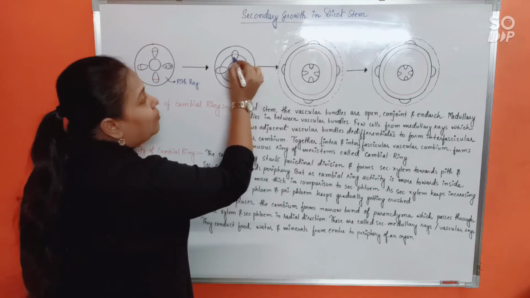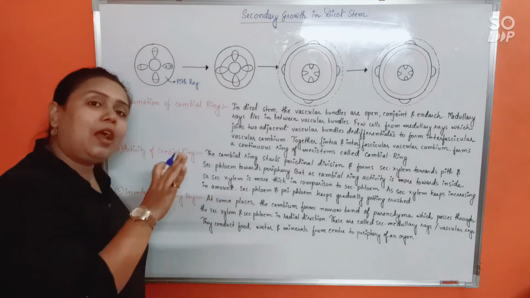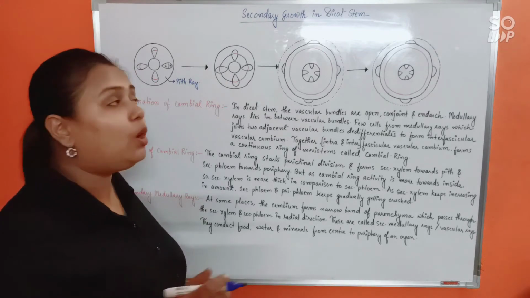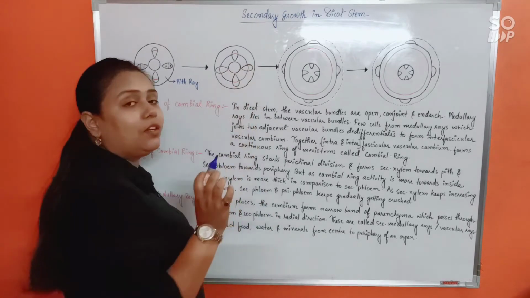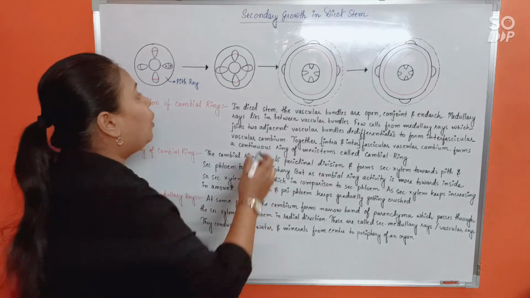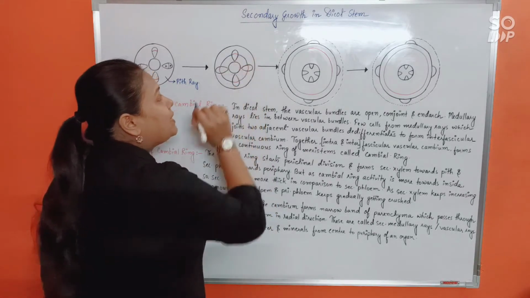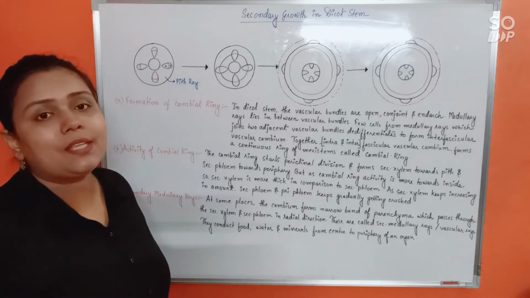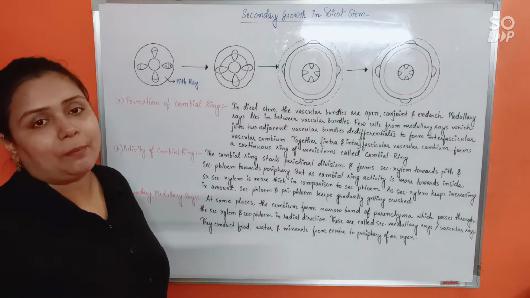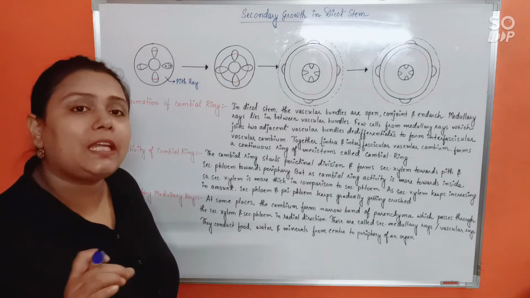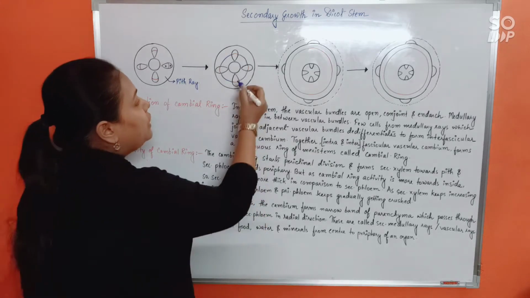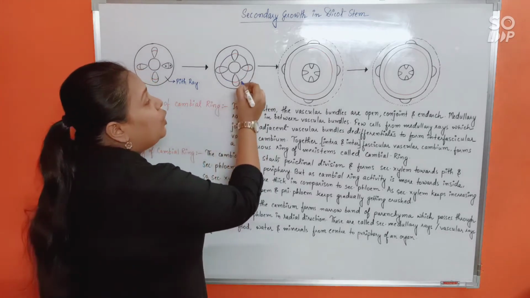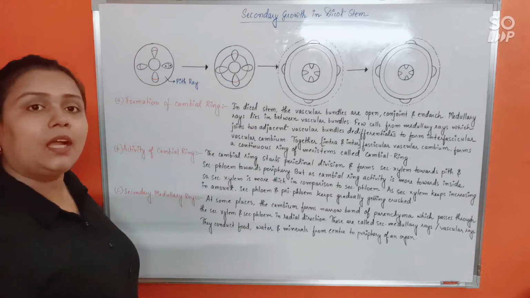So this red colored marking was the intrafascicular vascular cambium. Intra means within the vascular bundle. Now this blue colored marking, the meristem created by dedifferentiation, will be known as interfascicular vascular cambium. Why inter? Because inter means in between. So this is the meristem that lies in between two vascular bundles, isn't it? So interfascicular vascular cambium. Understood that?